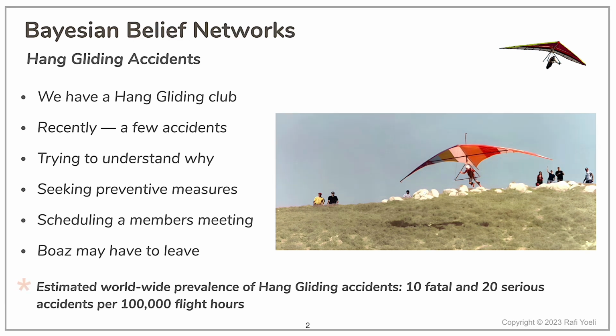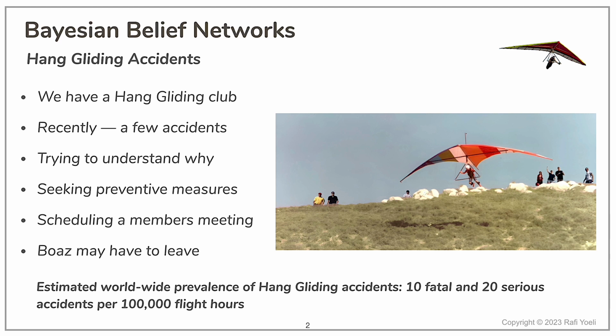The percentage of accidents in hang gliding and paragliding is much higher than that of general aviation. It is estimated that the number of accidents per 100,000 hours is around 10 fatal and 20 serious ones. The remaining 99.97% of flights end without an accident or with only minor accidents, for which there is no data.